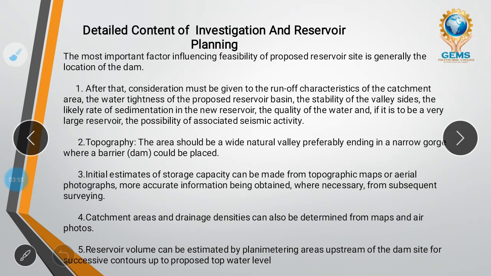Next, reservoir volume can be estimated by planimeter area upstream. What is a planimeter? A planimeter is a device with which you can estimate the area, like how much water can be stored on the upstream side. First of all you should know what upstream is. Upstream means where the river flows from, from higher altitude to lower altitude. River never flows back, it flows forward only. So from where it flows, that is upstream, and where it goes, that is downstream.